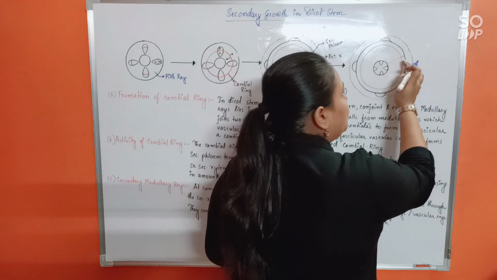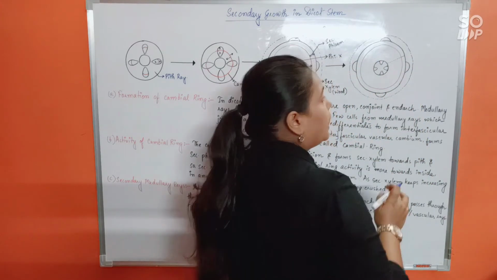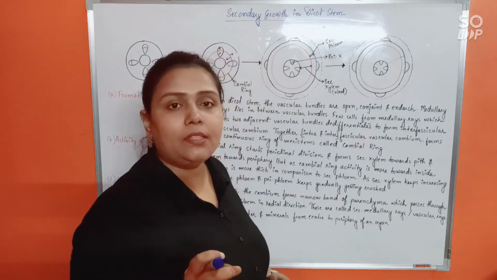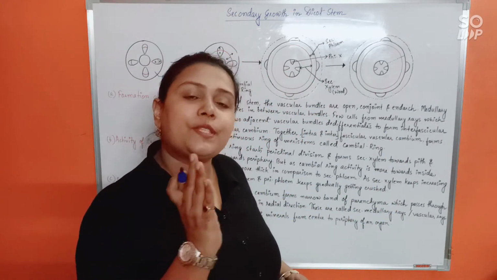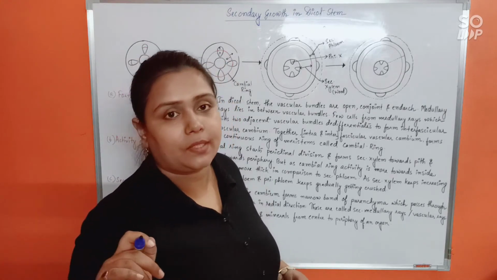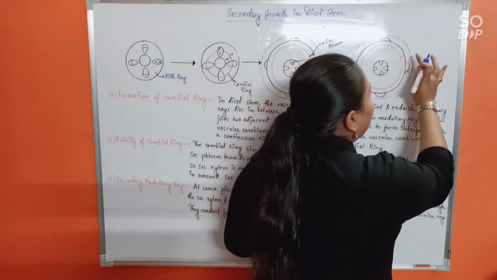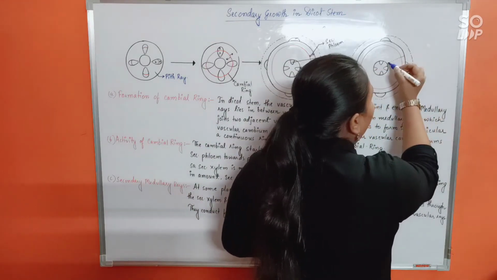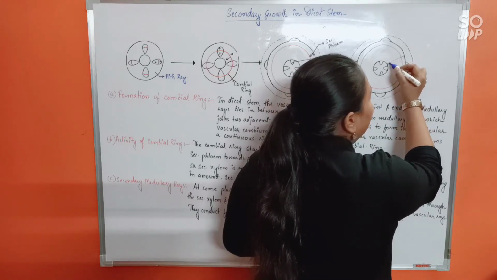Cambial ring is supposed to give rise to xylem elements towards inside, phloem elements towards outside. But instead, at certain parts, it will give rise to only parenchyma cells. Instead of secondary xylem and secondary phloem elements, it will give rise to only parenchyma cells. And those parenchyma cells will run radially and straight from the secondary xylem towards the phloem. Continuously they will be formed.